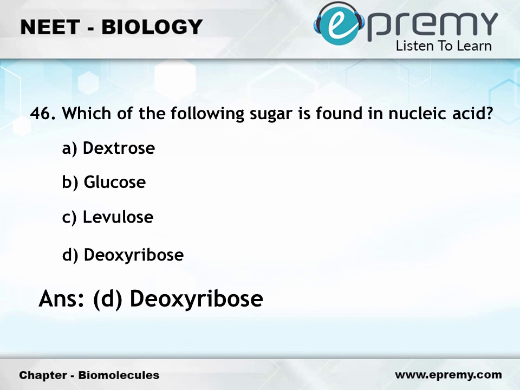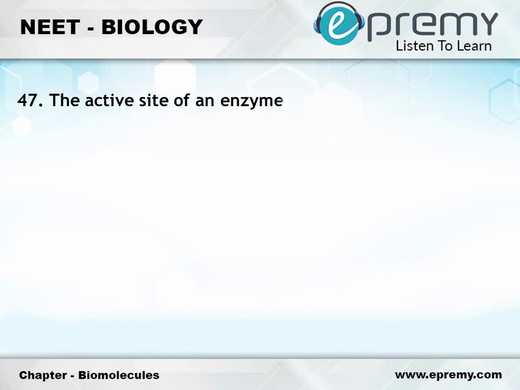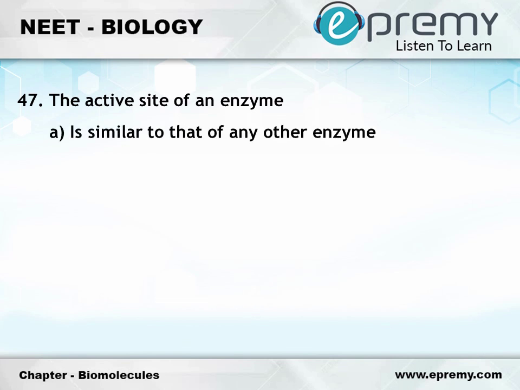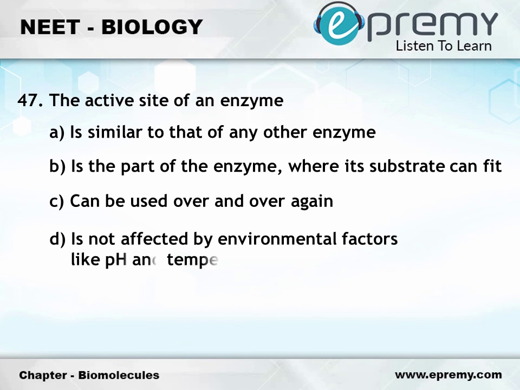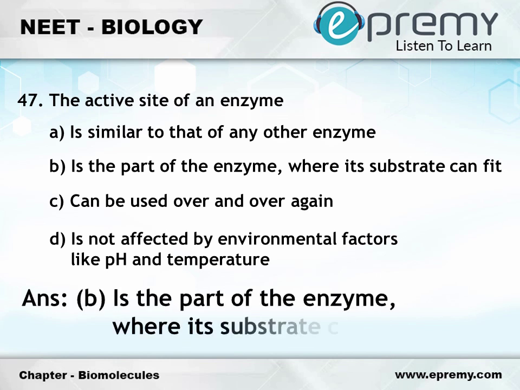Question number 47. The active site of an enzyme, option A, is similar to that of any other enzyme. Option B, is the part of enzyme where its substrate can fit. Option C, can be used over and over again. Option D, is not affected by environmental factors like pH and temperature. The answer is option B, is the part of the enzyme where its substrates can fit.